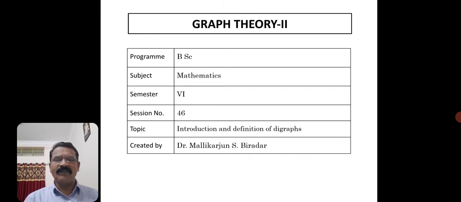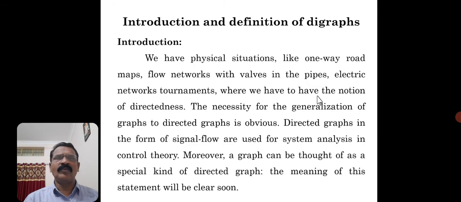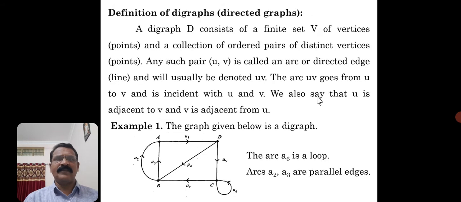Directed graphs in the form of signal flow graphs are used for system analysis in control theory. Moreover, a graph can be thought of as a special kind of directed graph. The meaning of this statement will be clear soon. In detail we are going to discuss directed graphs; this is just a brief introduction.